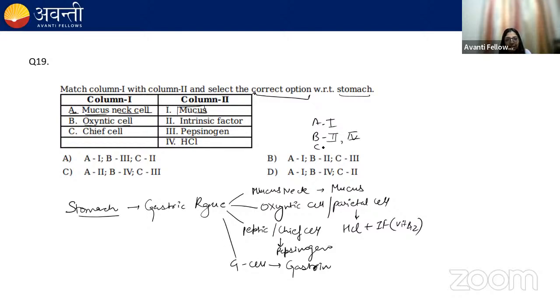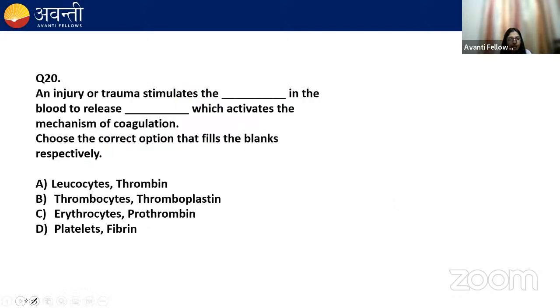Chief cell will produce pepsinogen. Okay, now match. Here A is 1, B 4th, but C is 2nd, so this is not right. A1, B2, C3, so the correct option would be B. Okay, I hope it is clear to everyone.